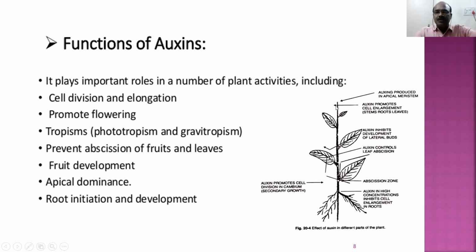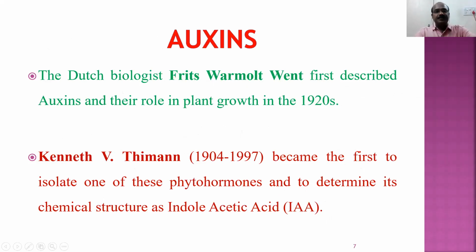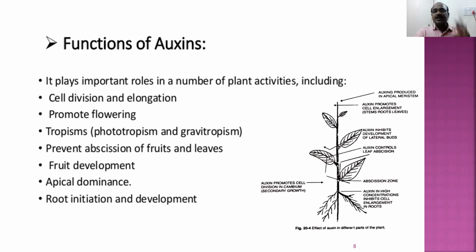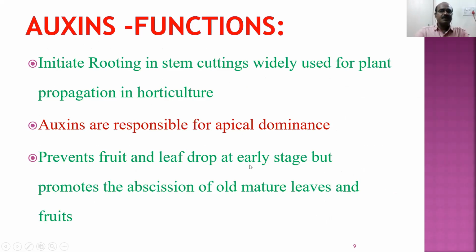Here we have shown the apex region. This part is called the apex region. Here the cells divide at a rapid rate. Why do the cells divide at a rapid rate? Here more auxins are present, as we told in the previous slide. Auxins are generally produced by the stem and root apices. That means they are present at the top regions. As they are present at the top regions, more division takes place. So that is why apical dominance is there. Auxins inhibit the lateral buds. Auxins control the leaf abscission. Auxins are responsible for the greater amount of root growth. So they perform all these functions.